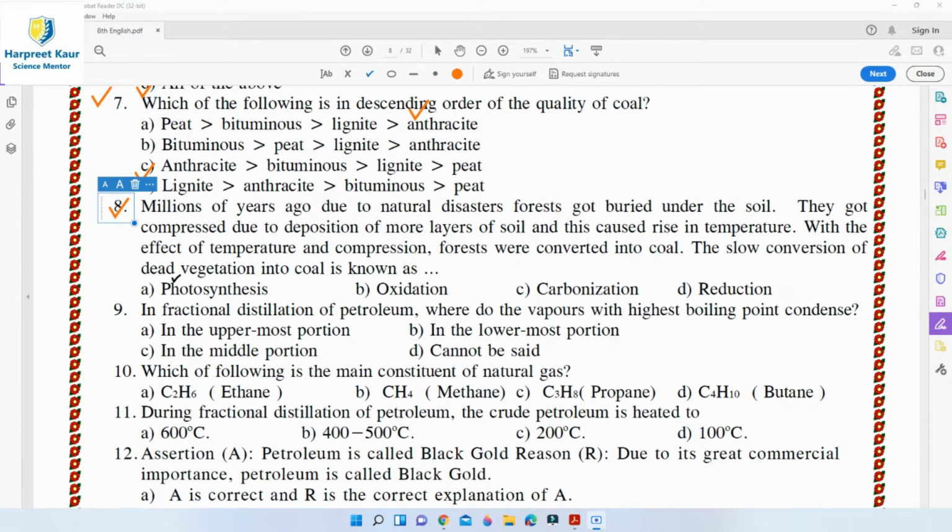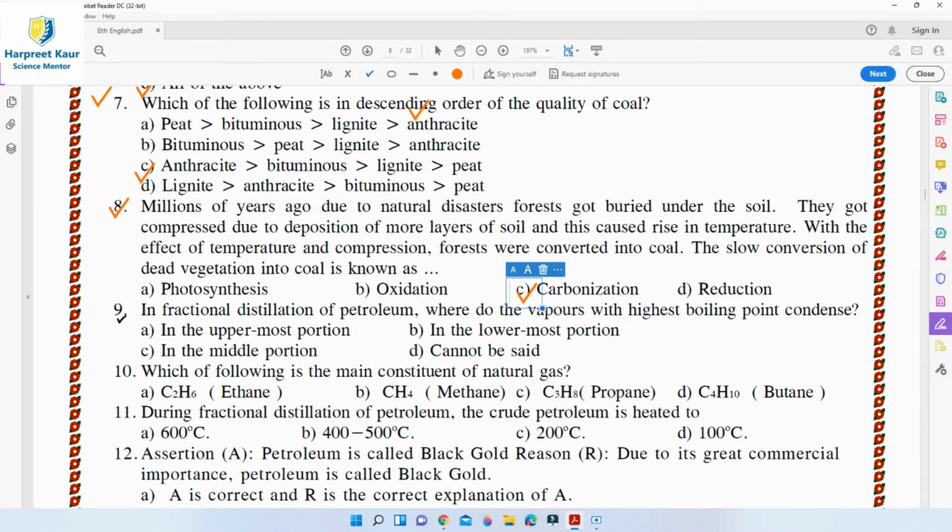So, this slow conversion of the wood into coal was done by a biochemical process, and this happened over millions of years under the surface of Earth. Under the surface, there were conditions like very high temperature and pressure. So, the carbon got compacted to form stony residues, and that was called coal. Hence, option C, carbonization, is the right answer for this.